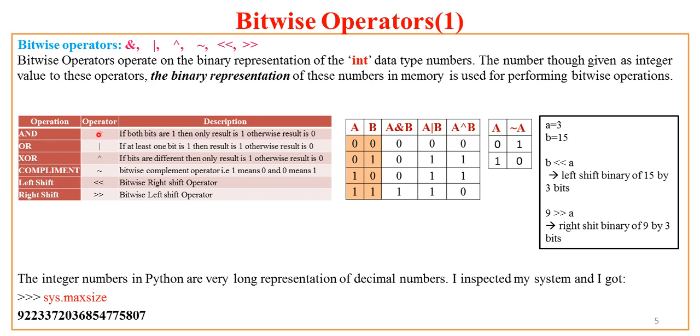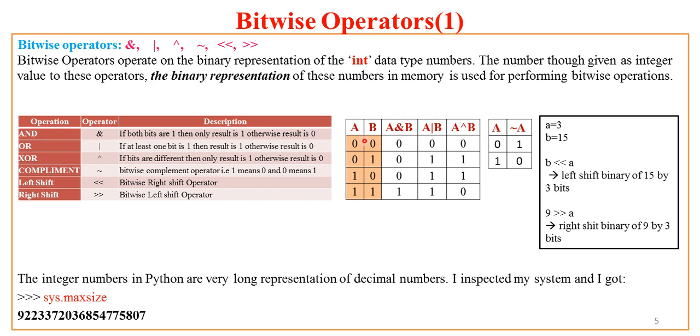The single ampersand is AND, the single pipe symbol is OR, the caret symbol is XOR, the tilde symbol is complement, 2 times the less than symbol is left shift, and 2 times the right angle bracket is the right shift operator. Now how do these operators work internally? Here is the table I have given. These are all binary operators except the complement operator, and they need 2 operands to work over.